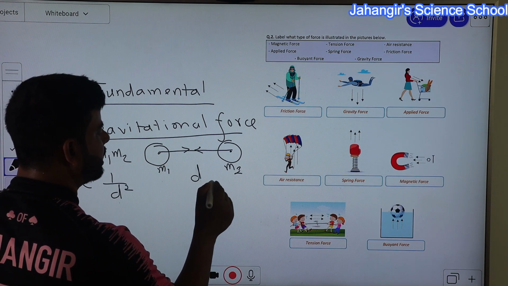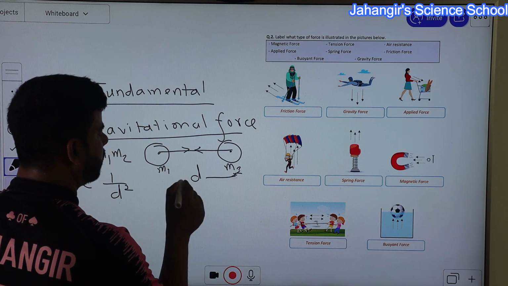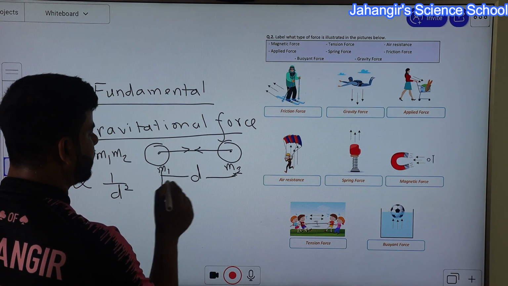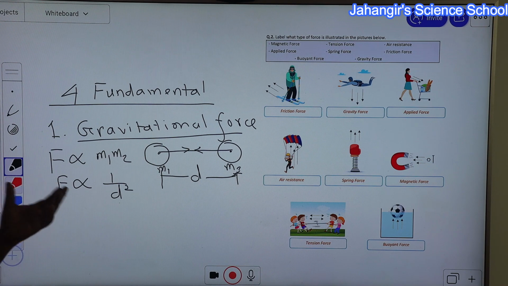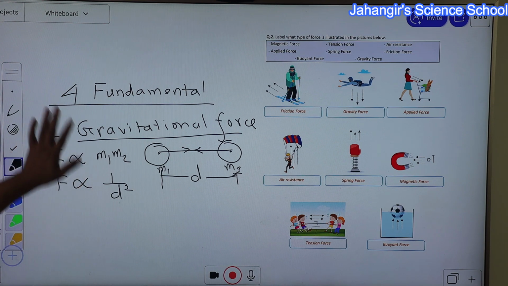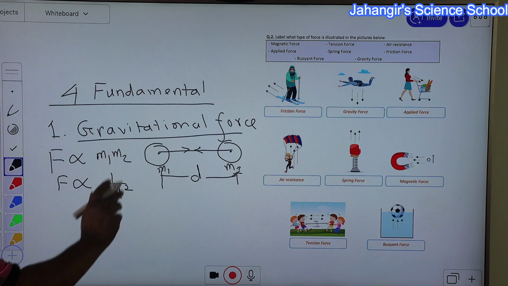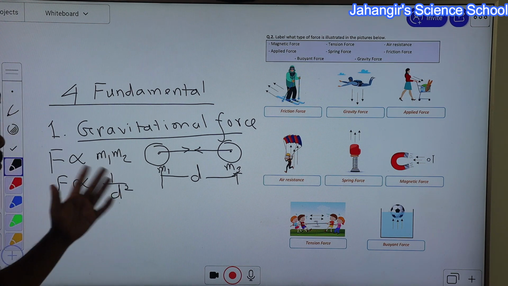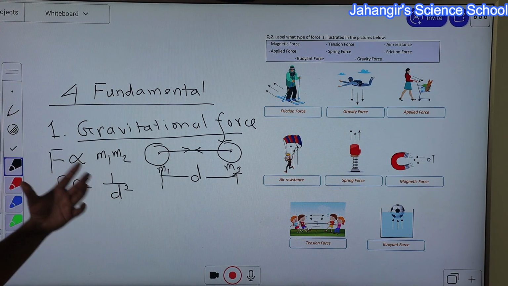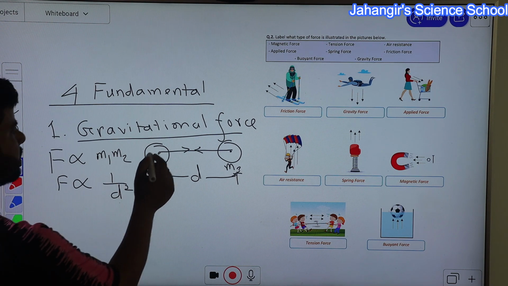So if the distance between two centers of the objects is d, then this force is inversely proportional to the square of the distance between them. So remember, gravitational force is produced due to their mass.